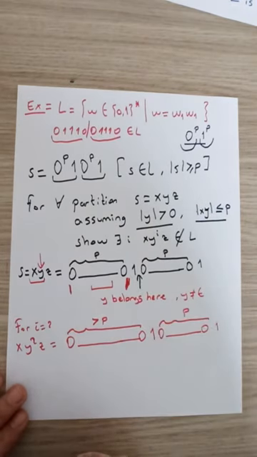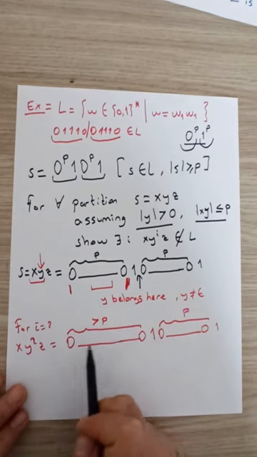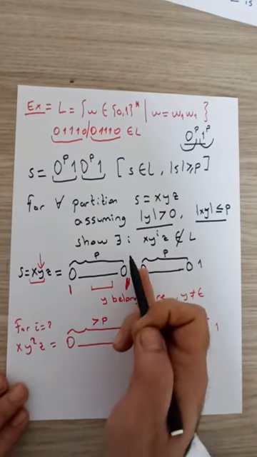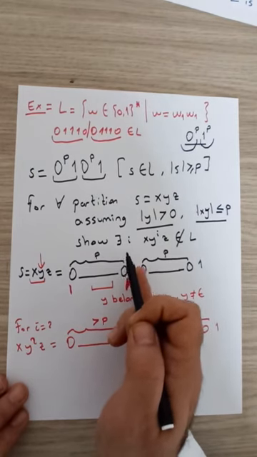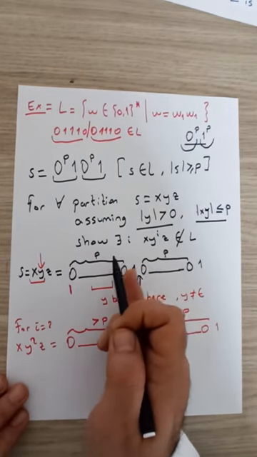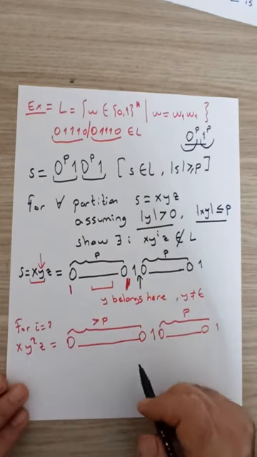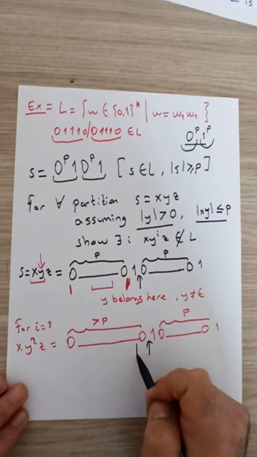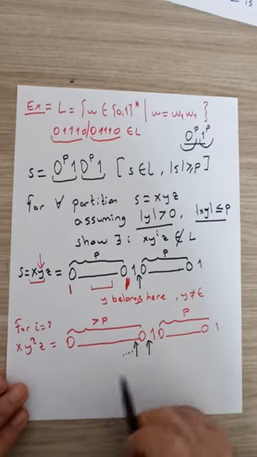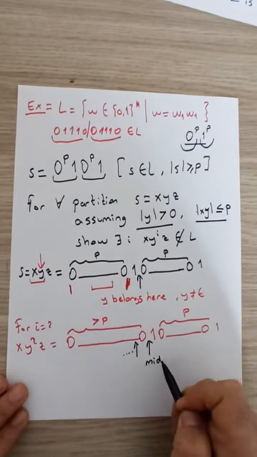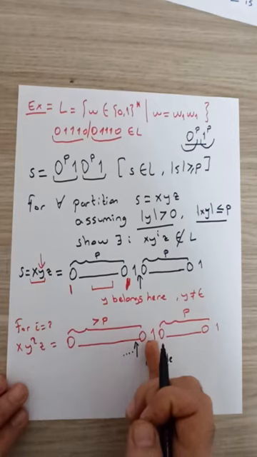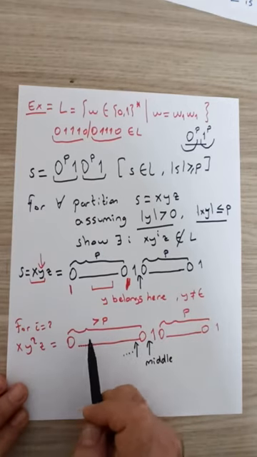But in the new string, we have increased the number of initial zeros, which means that this line indicating the middle point should slide to the left. So the middle pointer can be here. This is the middle of the new string.